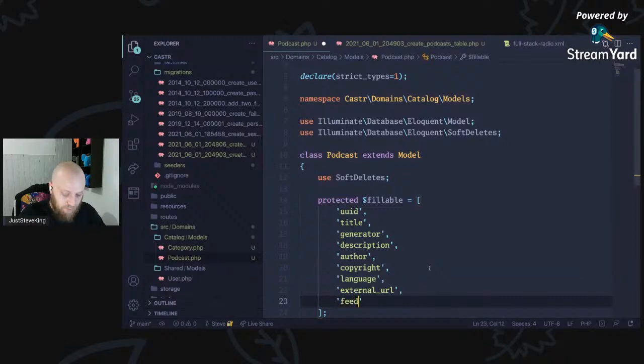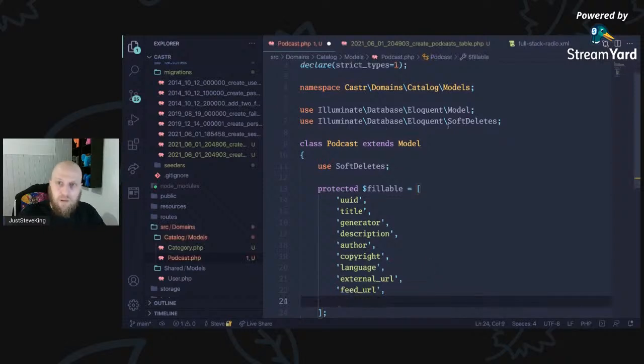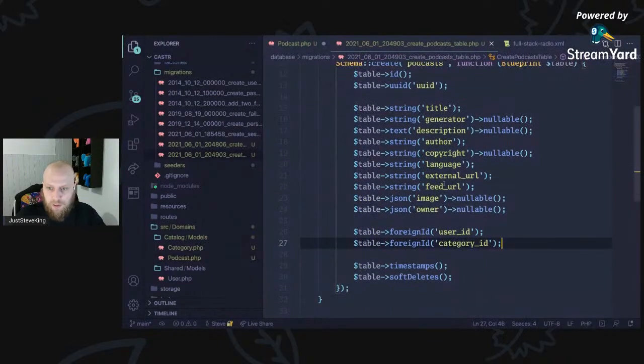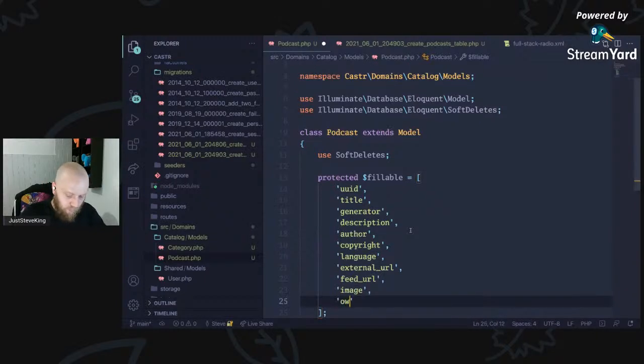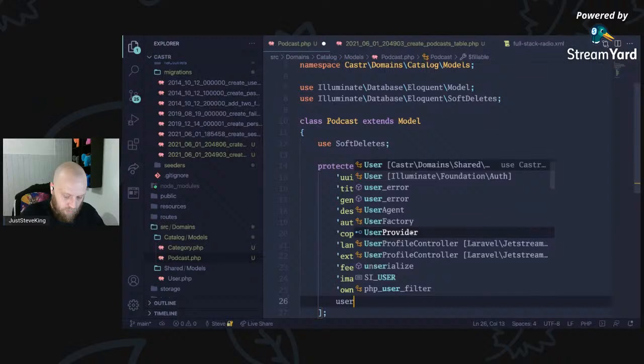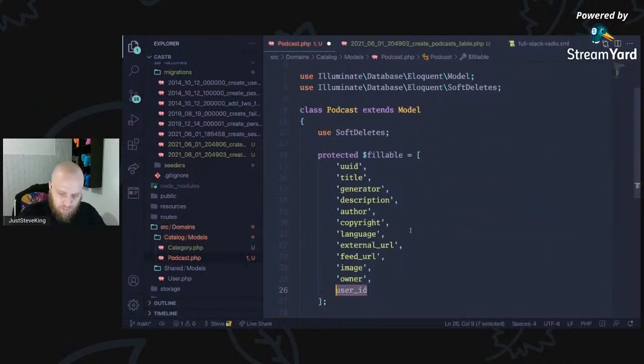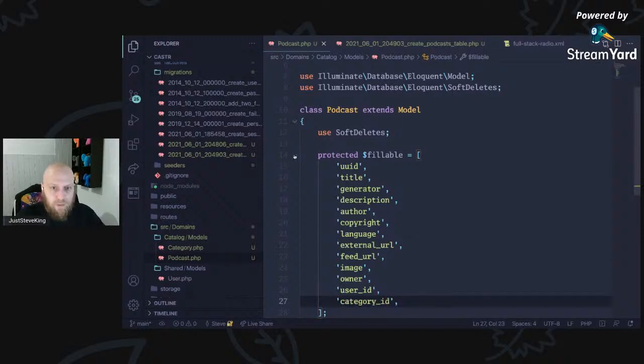Then we're going to have the feed URL. Feed URL, image, owner, user, category. So image, owner, user ID, and the category ID. So we have our fillable stuff.